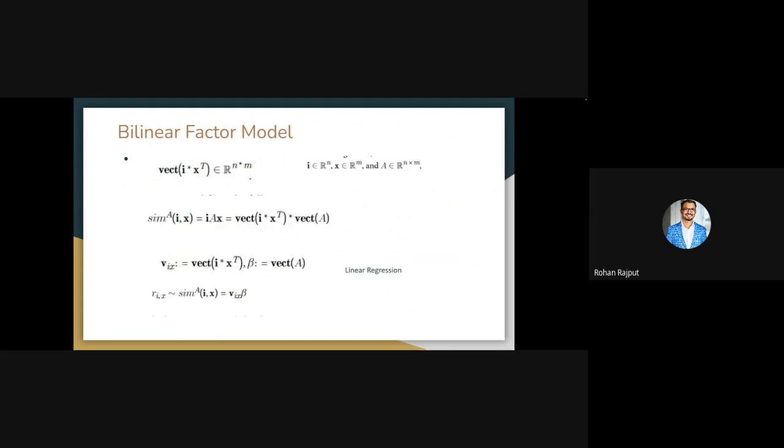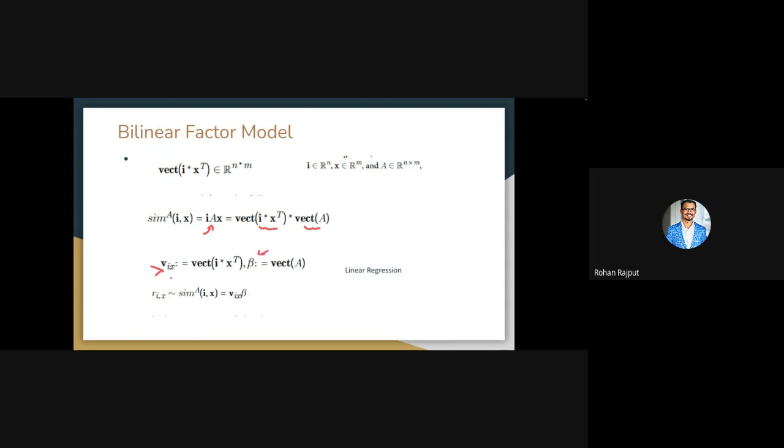So again, let's say this vector I x transpose belongs to R^nm, where we can further decompose it into these two vectors. As we have seen previously, we have put this matrix into this form, where we have I a x, and here a is the learnable parameter. Now we can equate this I x transpose as a vector vix, and vector a as a beta.